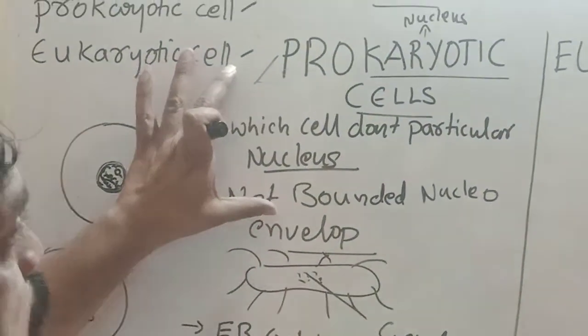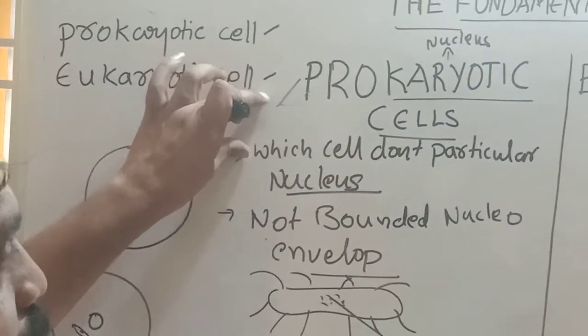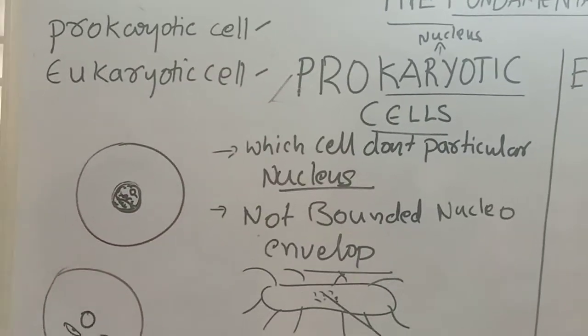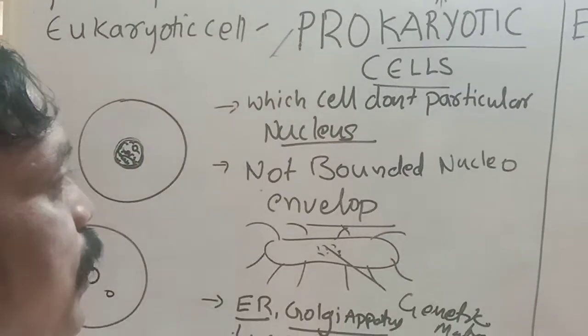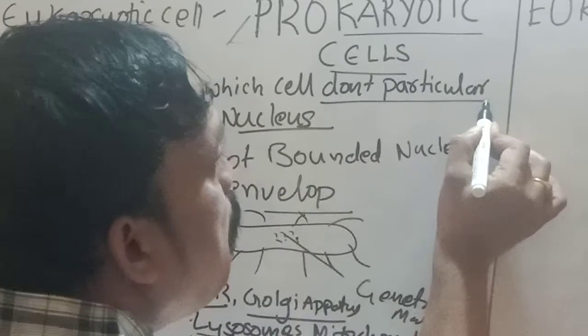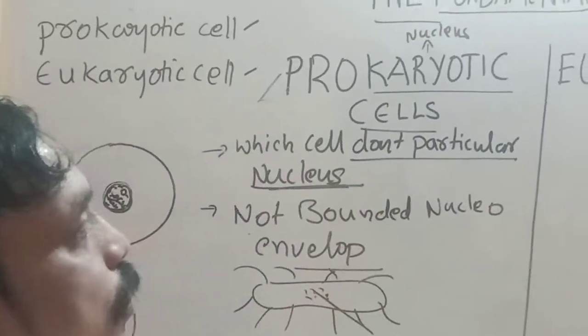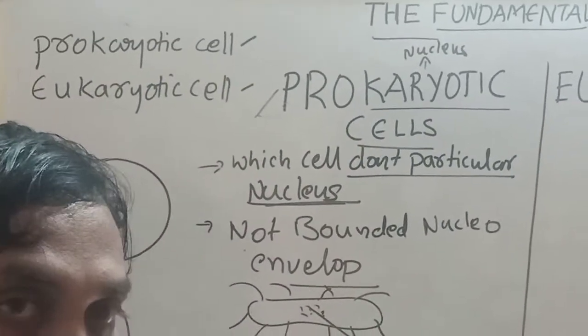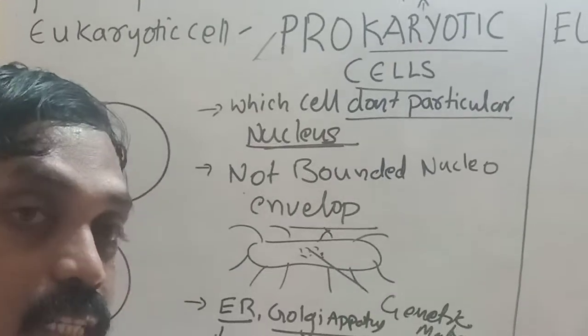So what is a prokaryotic cell? A cell which does not have a particular nucleus. The nucleus is not developed.